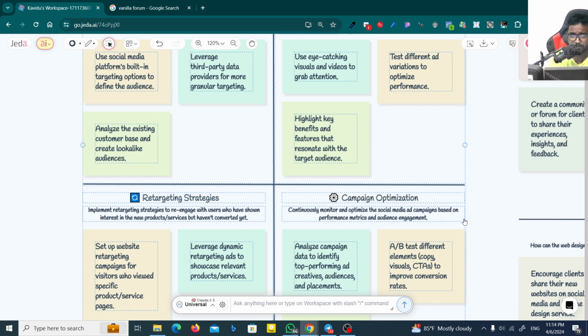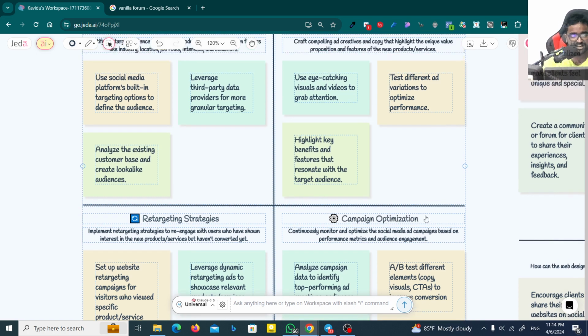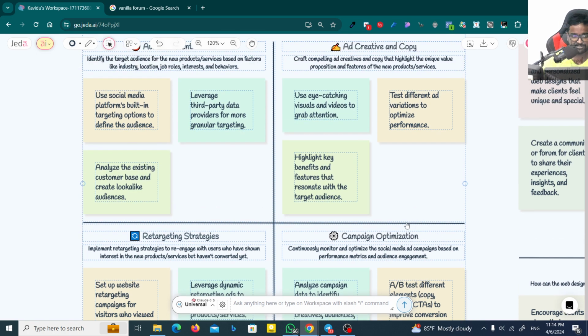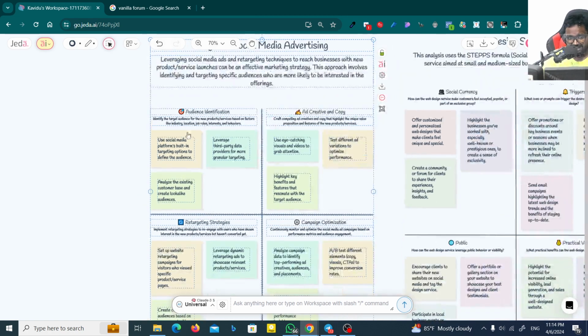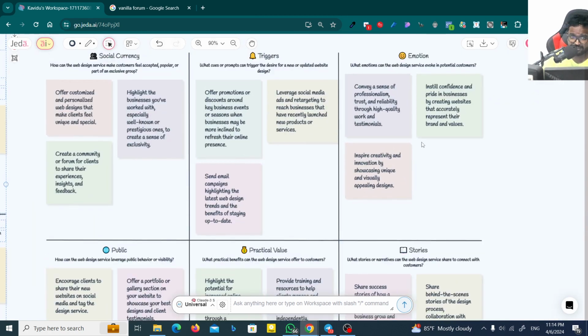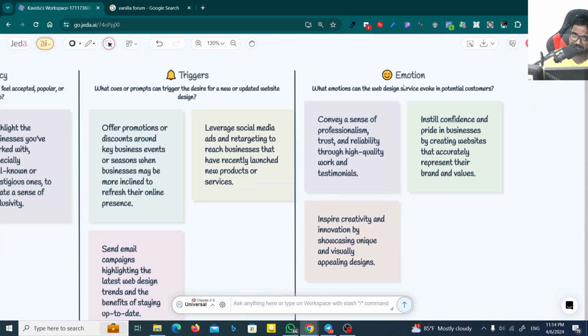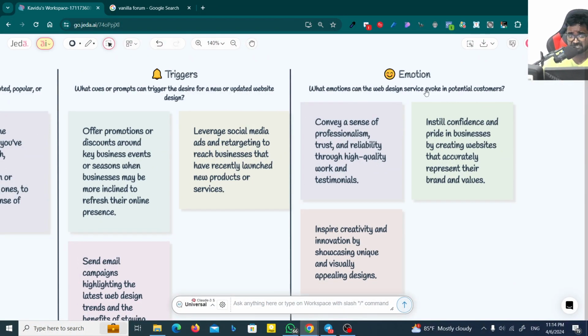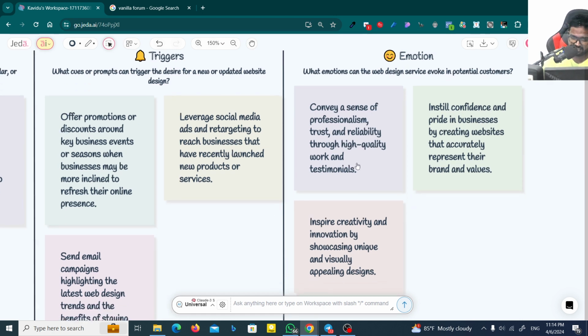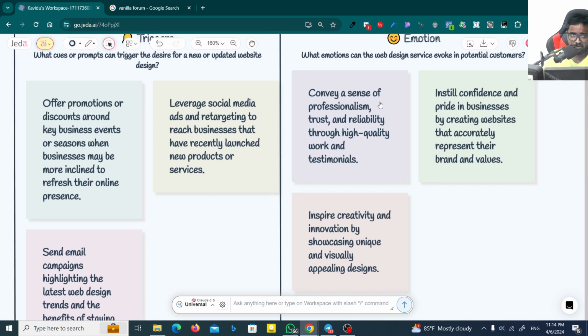Okay, if you don't have any idea, you have to get ideas, you have to read them. Actually in Jedi AI you can do a lot of things, especially if you don't know what to do. However, I'm going to go with the STEPPS formula again. Here I got the emotion category, emotion principle. I will say principle. And what emotions can the web design service work on in potential customers? So emotion is a better factor that you can target on customers, and especially convey a sense of professionalism. Professionalism is a better thing.